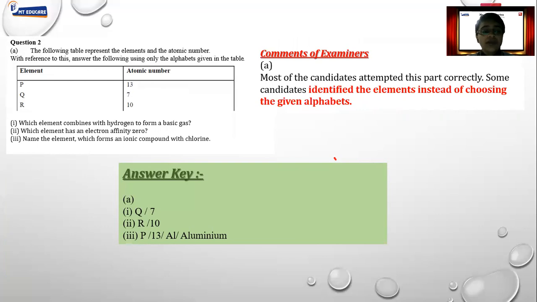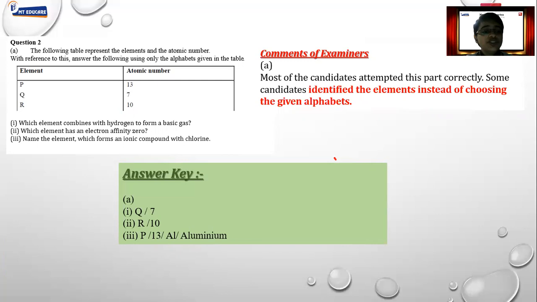For example, P's atomic number is 13, so they identify that P is 13, which means it is aluminum, and they write answers mentioning aluminum, which is actually wrong because they have clearly mentioned that these are the symbols which are representing elements. We have to use that symbol only. You cannot write the correct symbol of the element. Fine. So make sure you don't make this mistake.